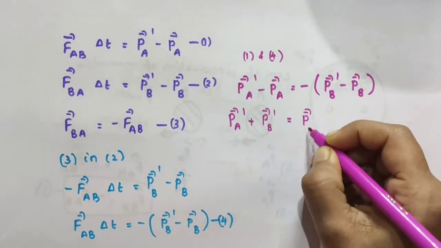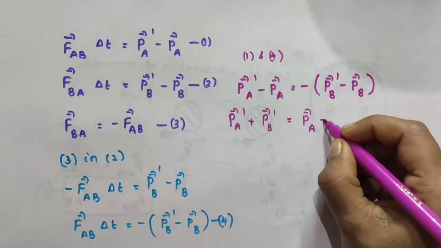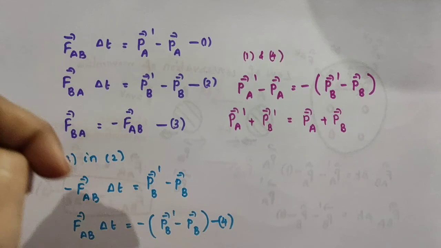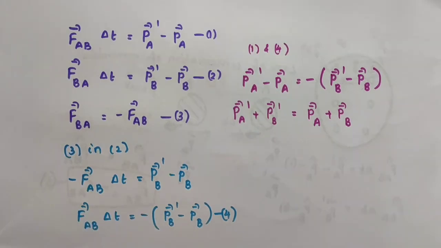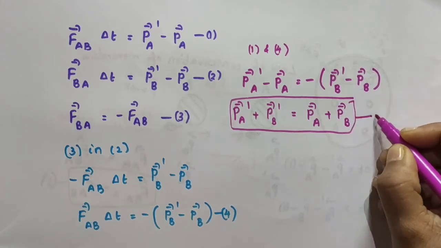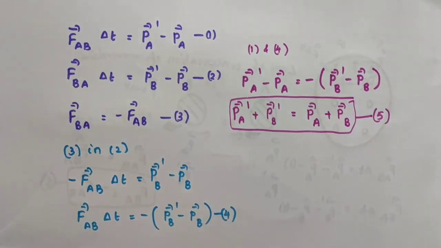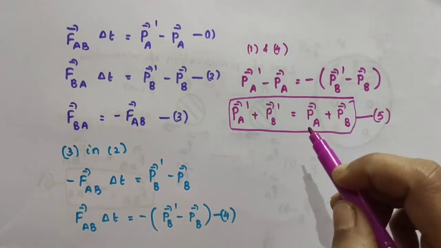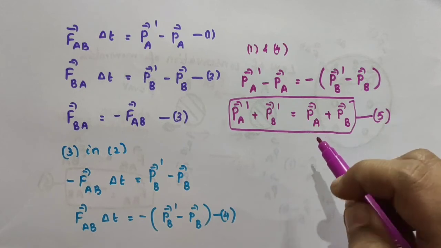So we can write vector PA, then minus into minus plus vector PB. And I am taking this as equation number 5. So in this expression, vector PA dash plus vector PB dash is equal to vector PA plus vector PB.